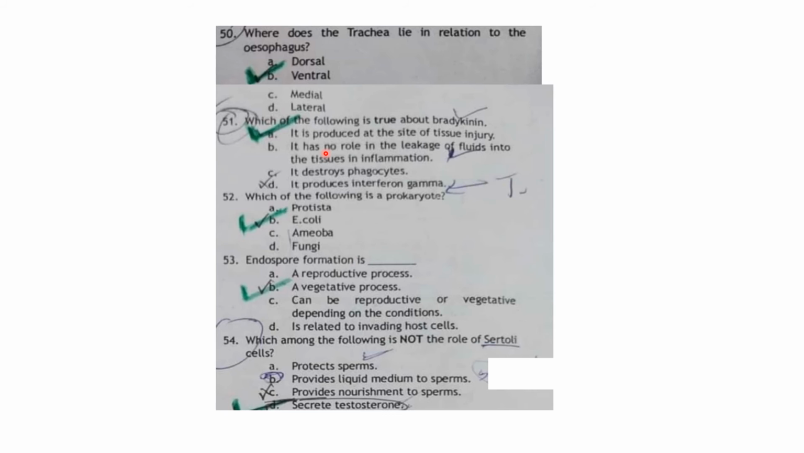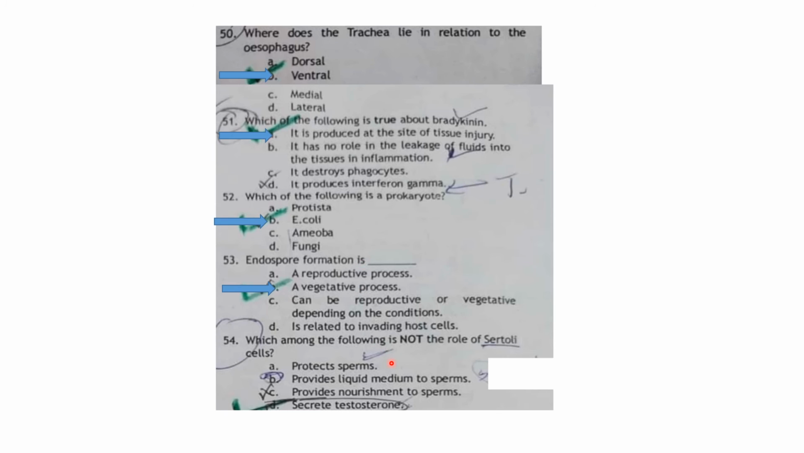50 MCQs. Where does the trachea lies in relation to the esophagus? So trachea lies at the ventral side. Which of the following is true about the bradykinin? So it produces at the site of the tissue injury. Which of the following is the prokaryote? So E. coli is a prokaryote, Escherichia coli. Endospore formation is a vegetative process.